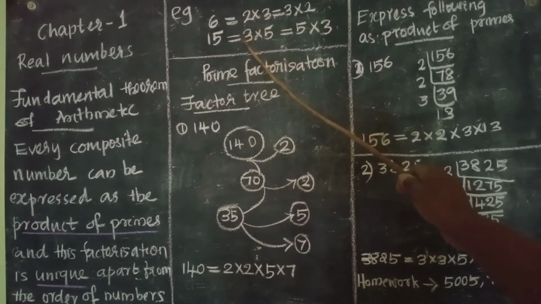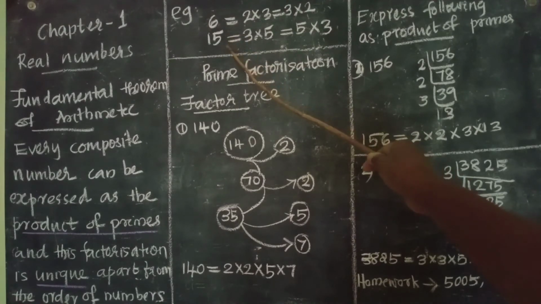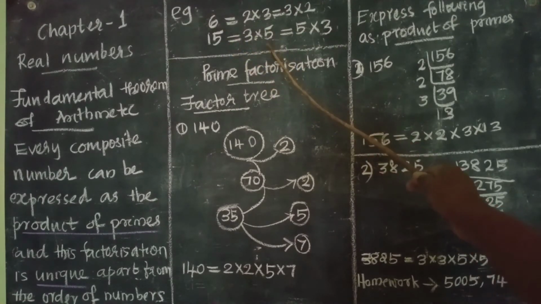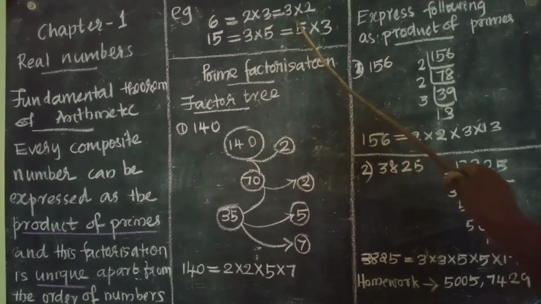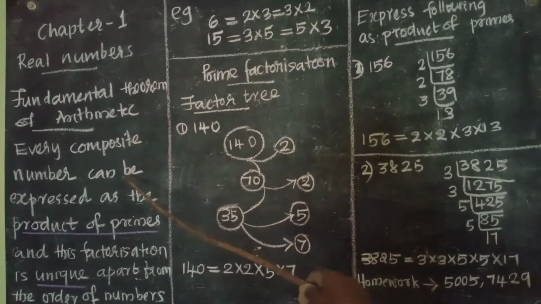One more example you can see, 15. 15 equals 3 into 5. 15 can be expressed as 5 into 3 also. So the fundamental theorem of arithmetic is: every composite number can be expressed as the product of primes, and this factorization is unique apart from the order of numbers.